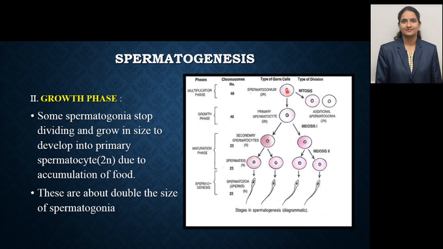Now the cells which choose to grow in size to take part in formation of spermatozoa grow in size. Here again the number of chromosomes is diploid, that is 46 chromosomes present. Some spermatogonia stop dividing and grow in size to develop into primary spermatocytes due to accumulation of food. Growth phase is basically due to accumulation of food. These spermatogonia double in size to form primary spermatocytes.